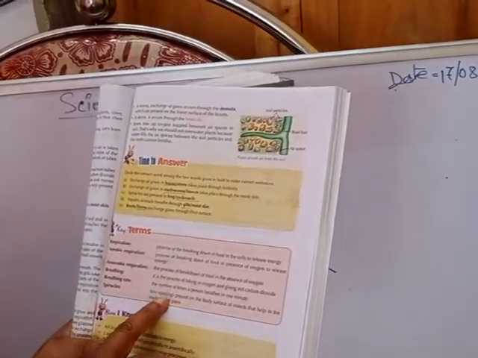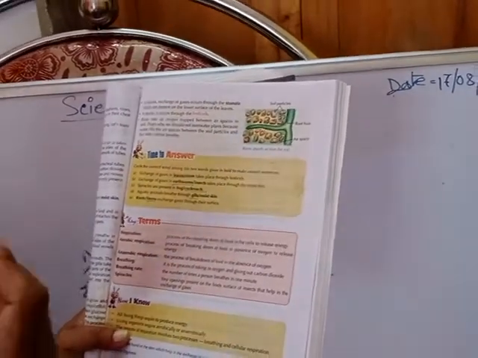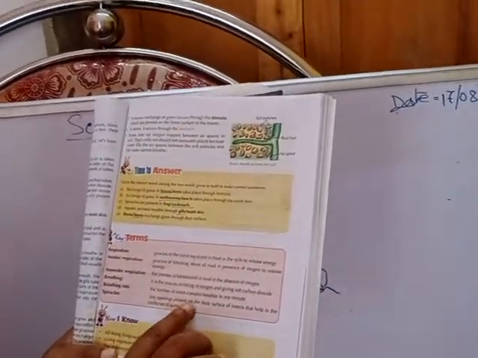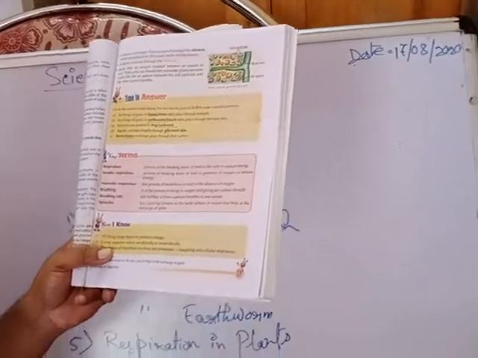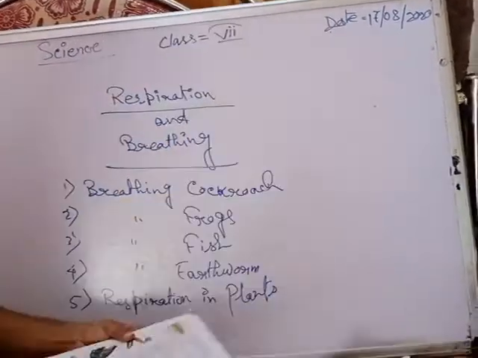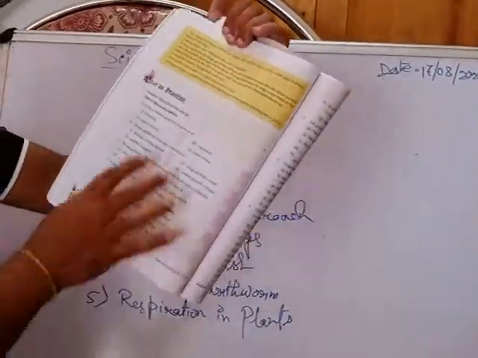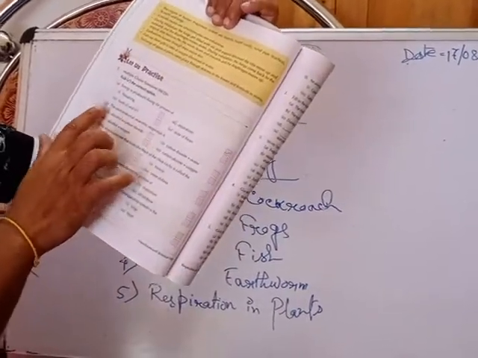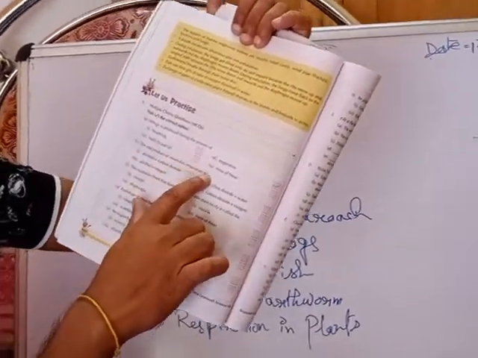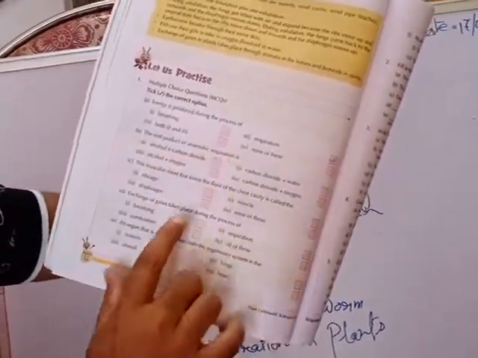Spiracles are tiny openings present on the body surface of insects. All of these insects have their own spiracles, through which exchange of gases takes place. Next I will tell you from page number 108. Energy is produced during the process of respiration, and the end product of anaerobic respiration is alcohol and carbon dioxide. So option 1 is the correct option.